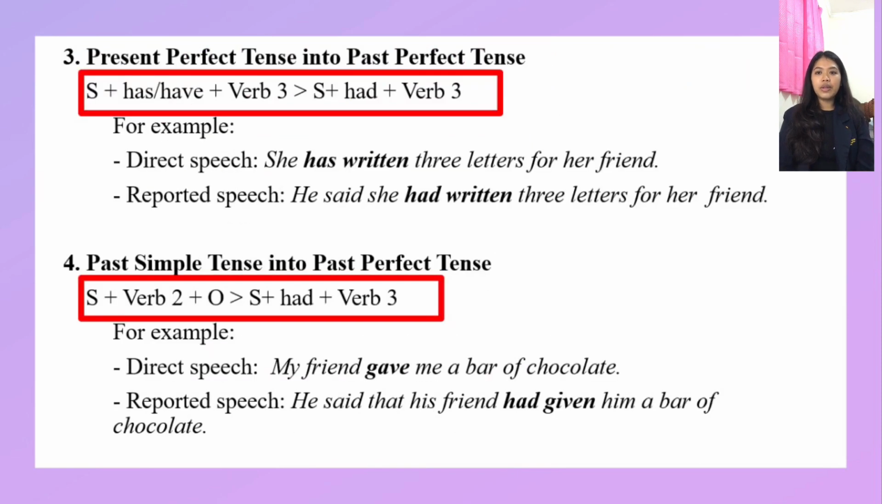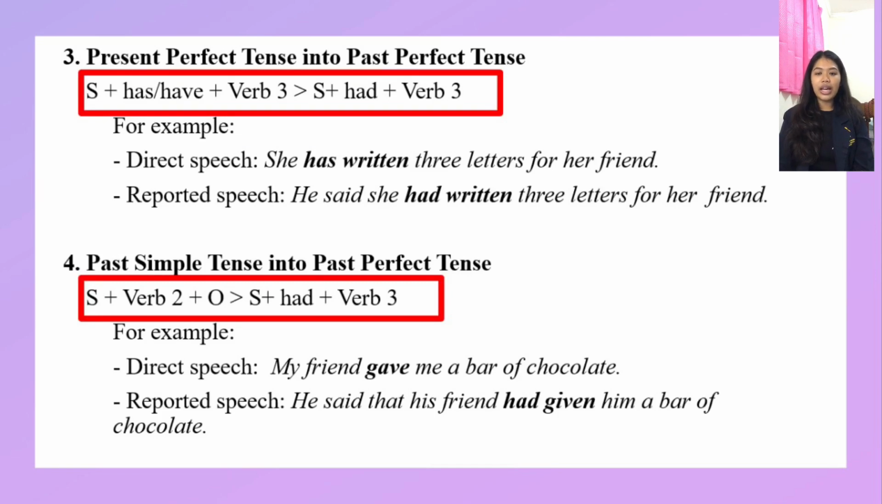To change the present perfect tense into past perfect tense, the pattern in present perfect is subject plus has or have plus verb 3, which can change into past perfect tense: subject plus had plus verb 3. For the example, direct speech: she has written 3 letters for her friends. In the reported speech, that can be: he said she had written 3 letters for her friends. So has written changes to had written.